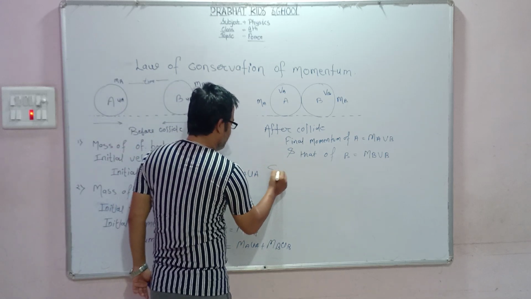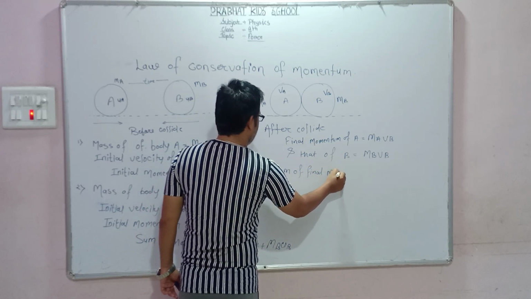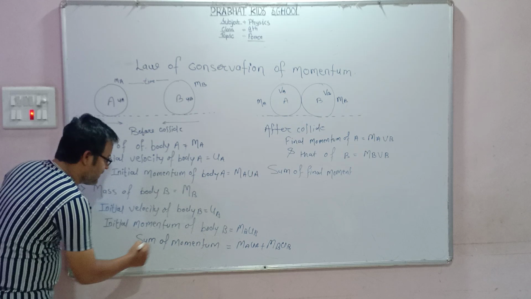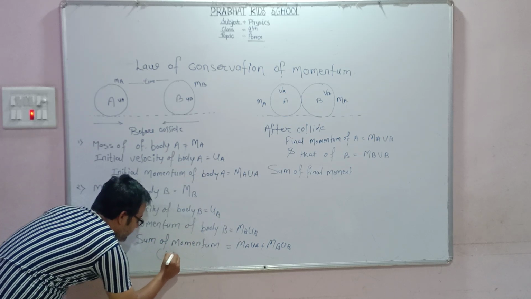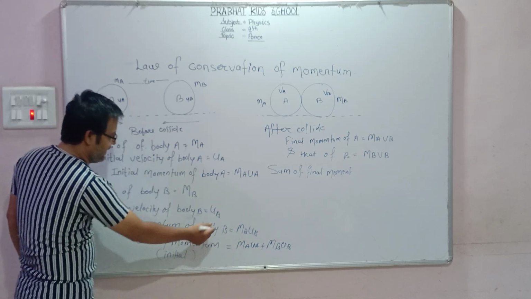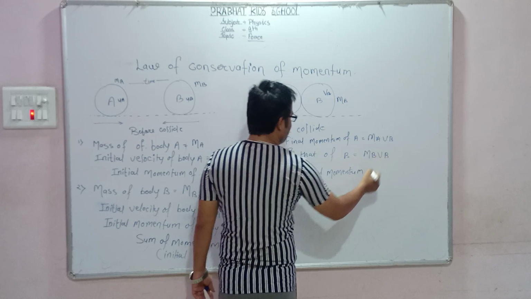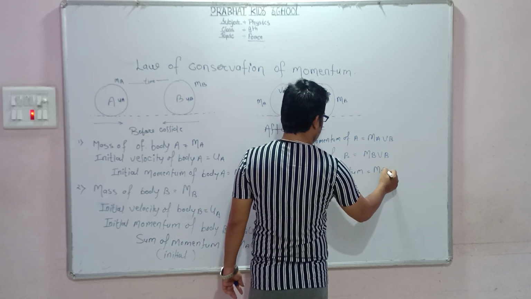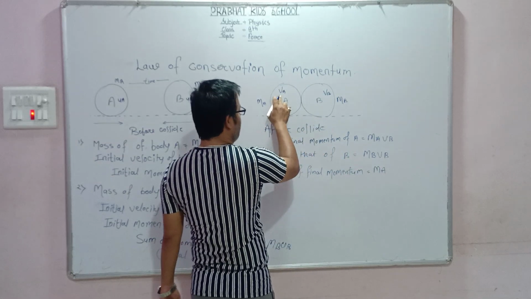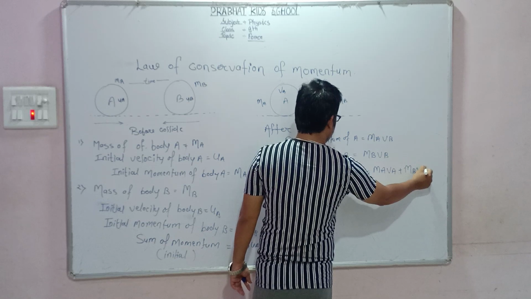So what is the sum of final momentum? The sum of final momentum is the sum of the final momentum of bodies A and B, that is, MAVA plus MBVB.